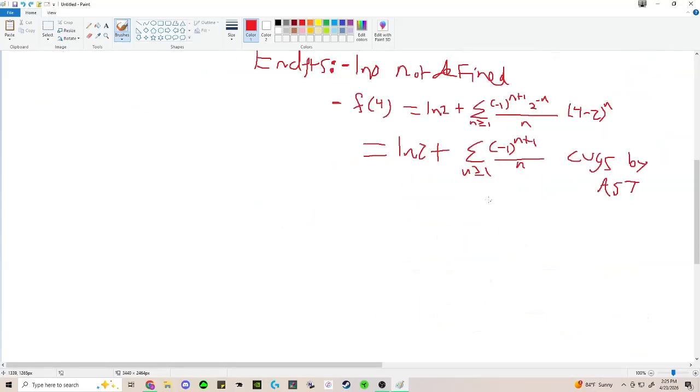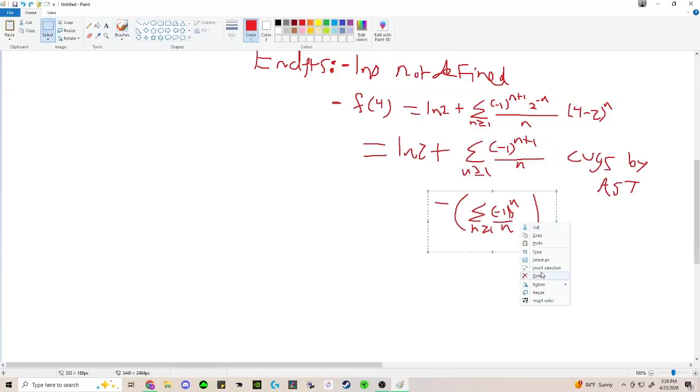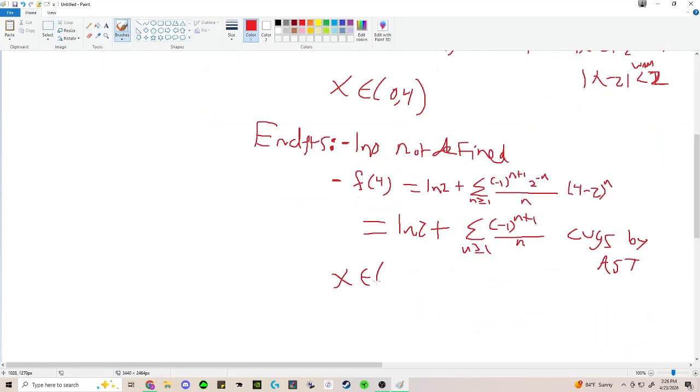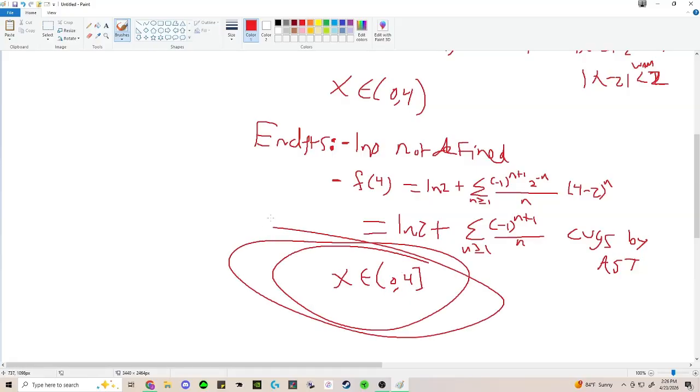If you really want to be proper, you could say this is (−1)^n divided by n, but this is clear. It's the same thing, right? So then finally, you get x is in (0, 4] with 4 included. And this guy right here would be your answer.